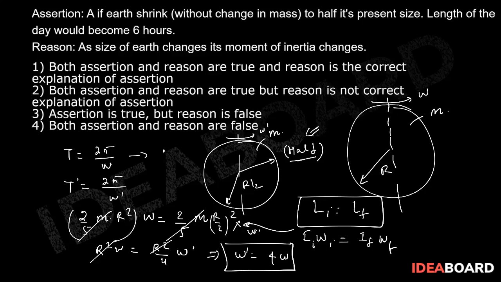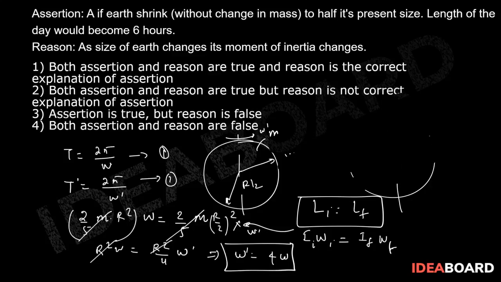Now we have equation number 1 and equation number 2. From equation 1 and 2, one can clearly see that T dash by T will be 2 pi by omega dash divided by 2 pi by omega.